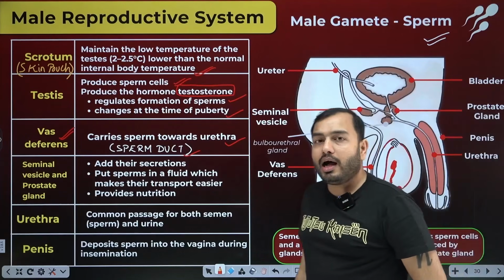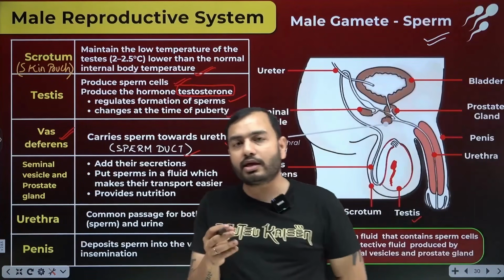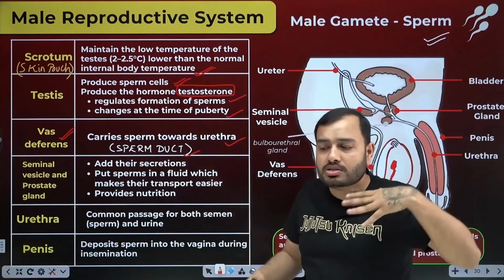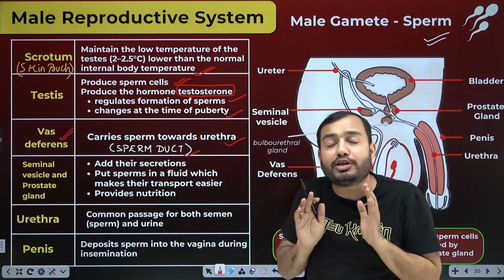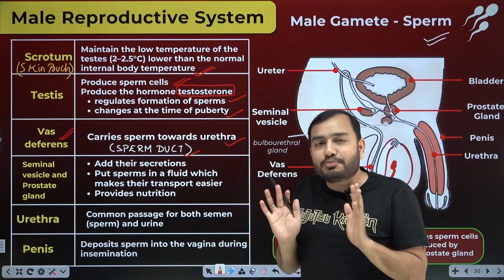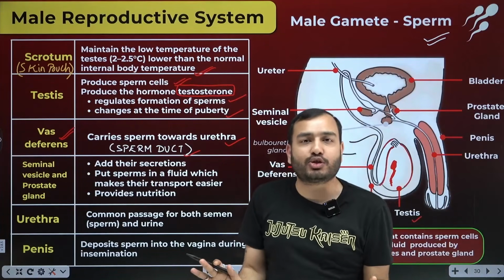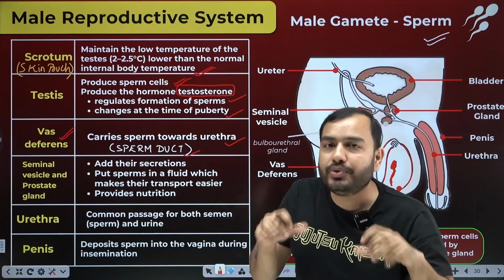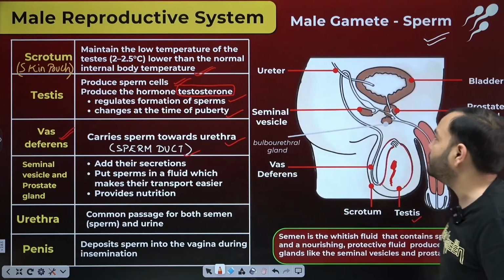Okay. Now, the sperm cells need a few things. First, they need a fluid medium, something to flow in. Sperm are excellent swimmers, they swim really well, but to swim they need a watery medium too. So where do they get that fluid from?